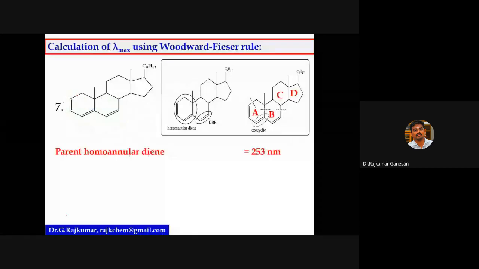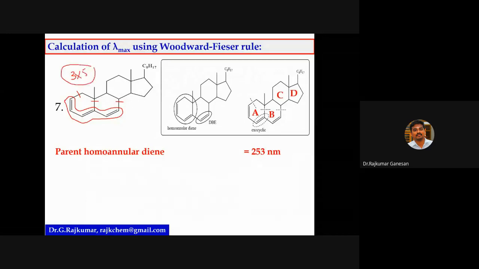Then ring residue. This is the part of the conjugation, so you can circle this and go this way. There is one substituent ring residue, and coming along this way, here it is 2 and coming here it is 3. So there are 3 ring residues, 3 into 5.